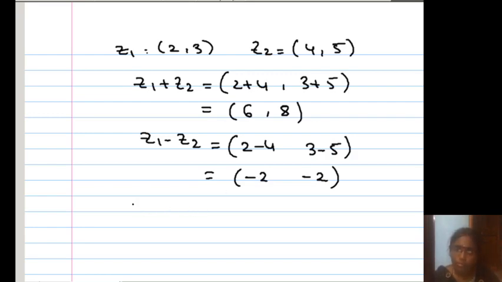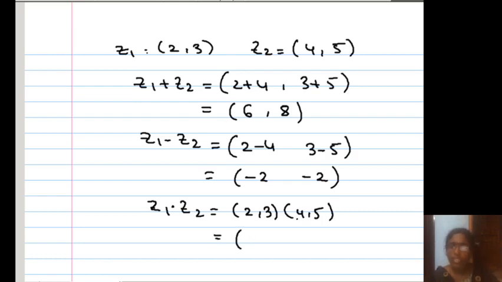So what is Z1 into Z2? Z1 into Z2 means (2, 3) into (4, 5). By the formula, ac minus bd, ad plus bc. AC means 2 into 4, 8, minus bd, 3 into 5, 15.